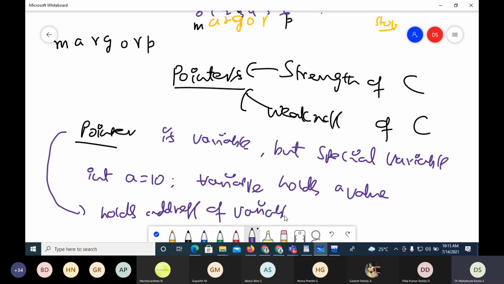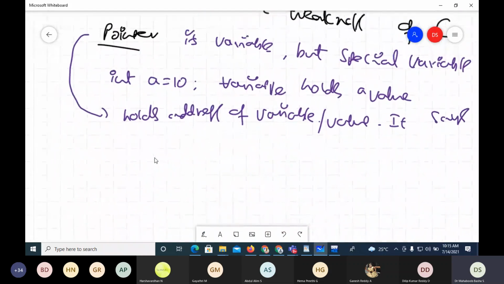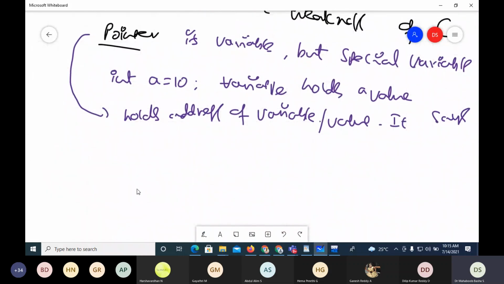So instead of holding a value, it holds an address. Instead of holding a value, it says where the value is present. So it holds the address of a variable, and what you can say is it points to a variable.